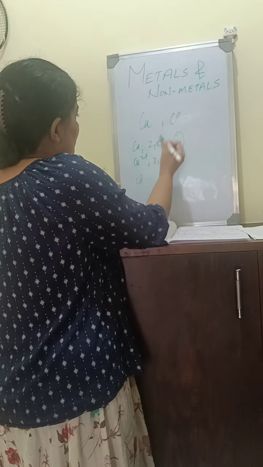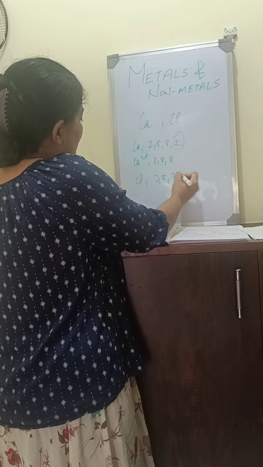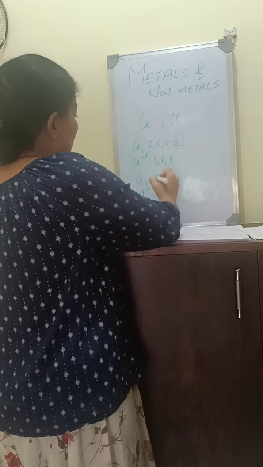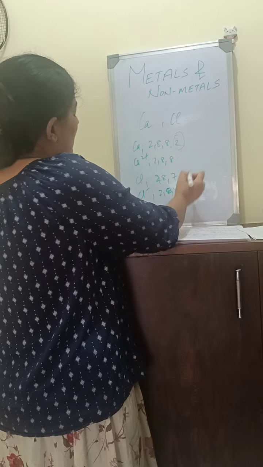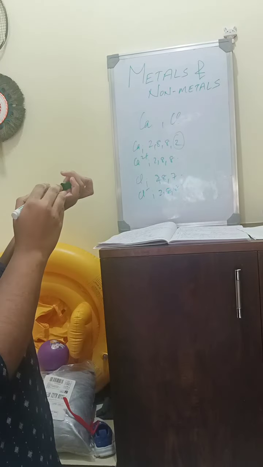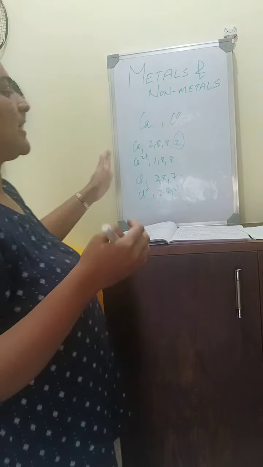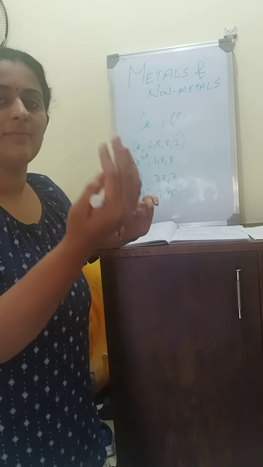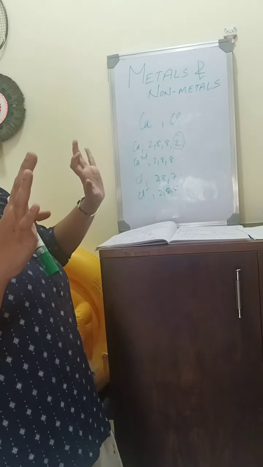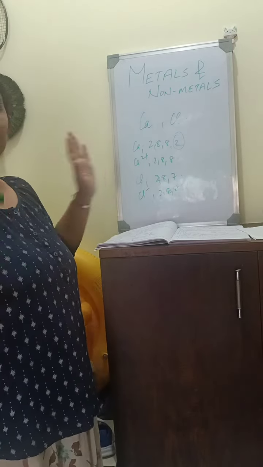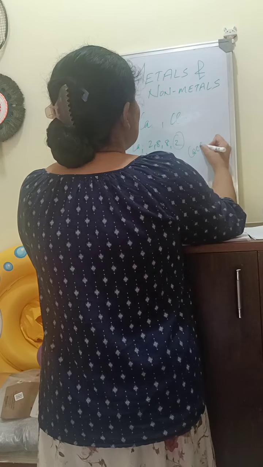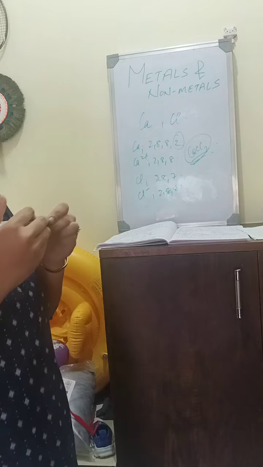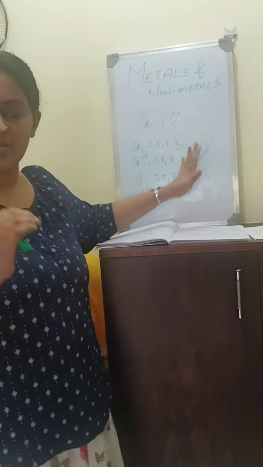The configuration of chlorine is 2, 8, 7, and Cl minus, when it accepts 1 electron, has the configuration 2, 8, 8. So calcium chloride, CaCl2, is an ionic compound, and the bond formed between calcium and chlorine is an ionic bond.